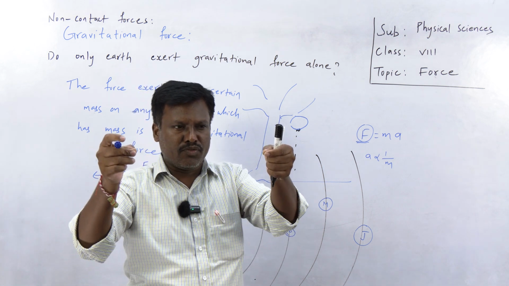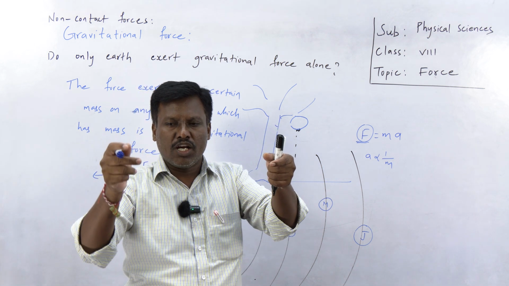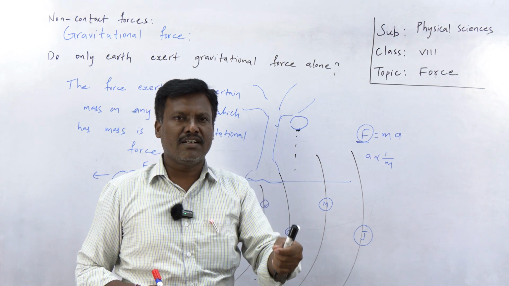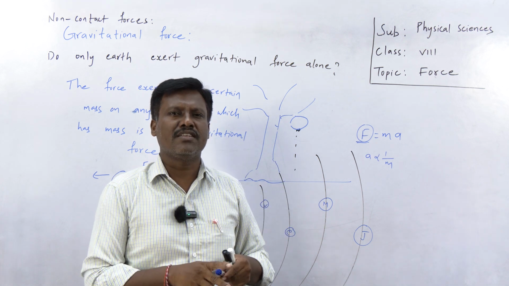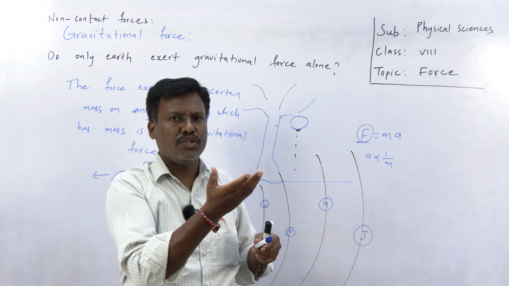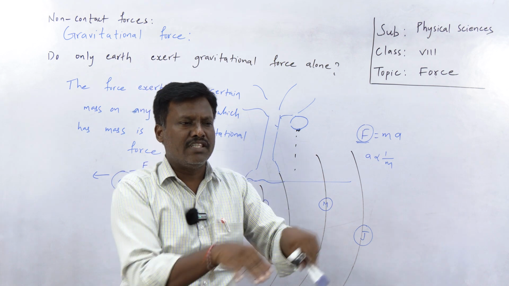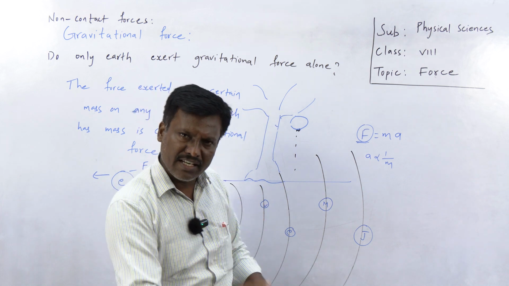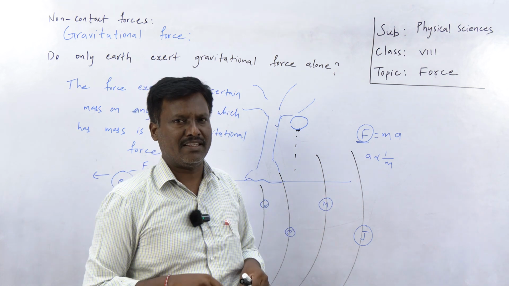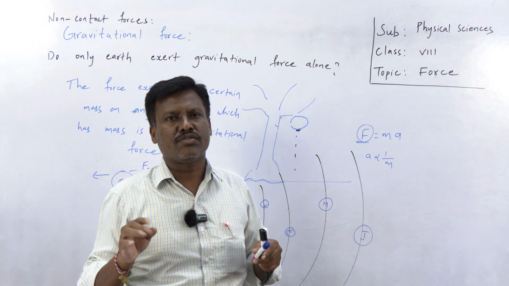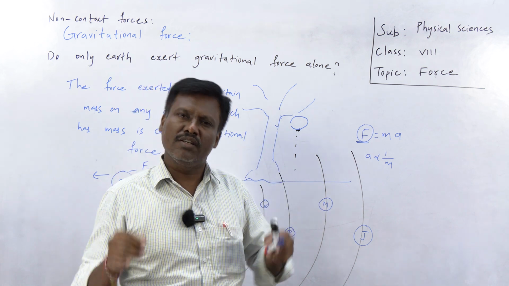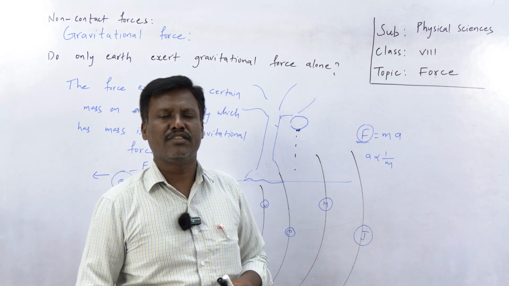When we release them from the 4th floor or 3rd floor of a building, the coin reaches the ground first. The quill reaches the earth next. What is the reason? The quill is lightweight. Air exerts some resistance force. Due to that, the quill moves this way, this way, this way, and finally reaches the earth. It takes some time because it is deviating from the path. Imagine if there is no air friction, both bodies reach the earth at the same time.